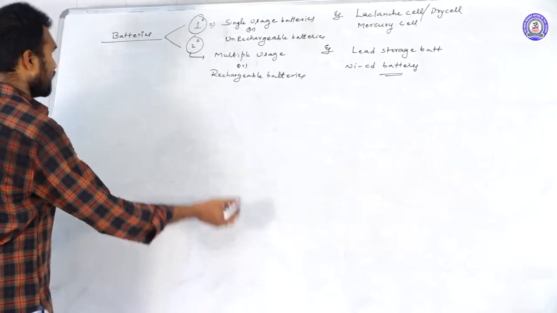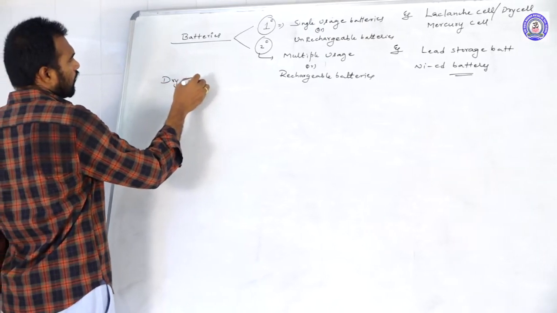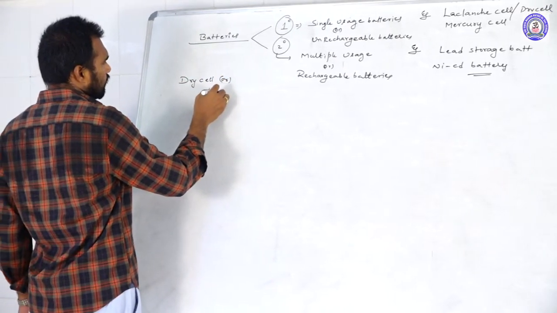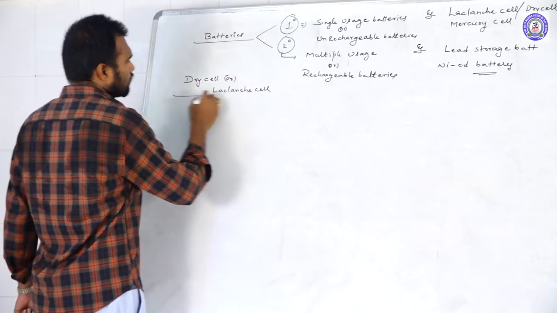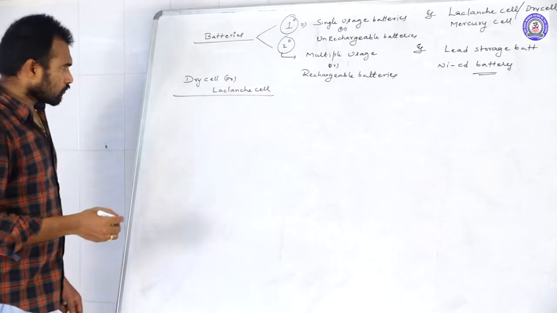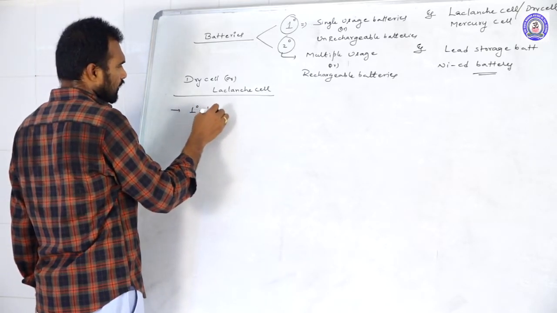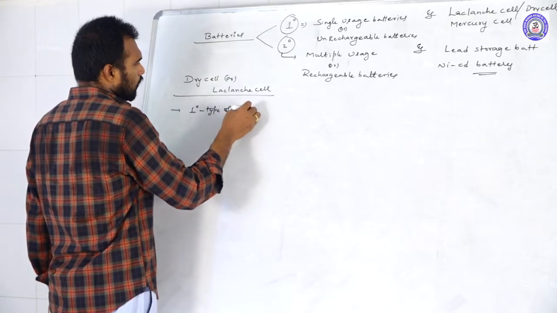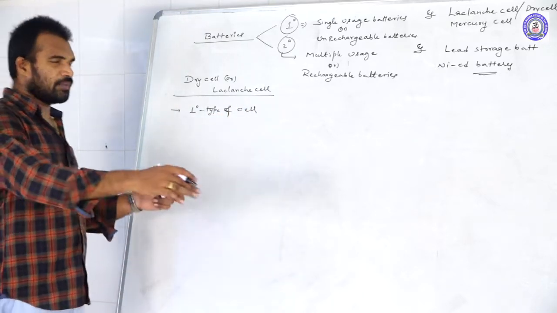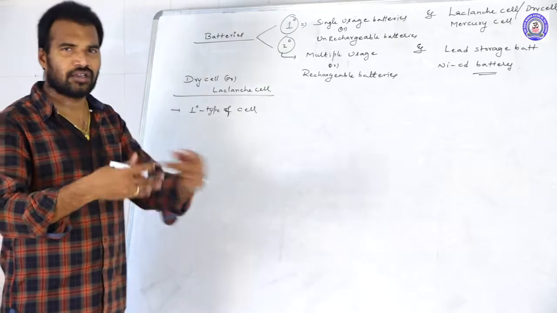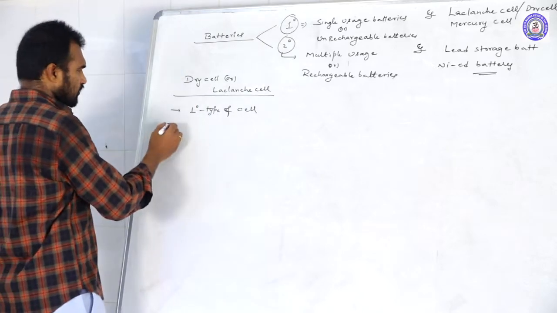Okay, so let us discuss the first one, dry cell. Also we call it Leclanche cell. As I told you, it is a primary type of battery, a primary type of cell. Primary type of cell means it is an unrechargeable and single usage cell. Once the chemical reaction is over, we cannot reuse it again. Okay, so use and throw batteries.